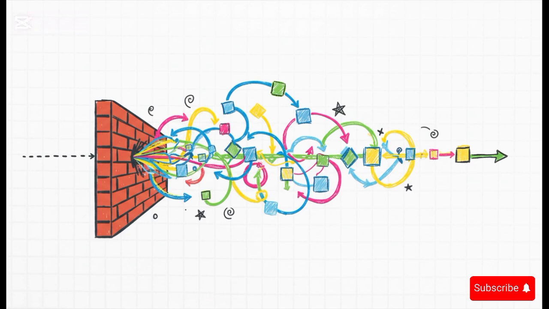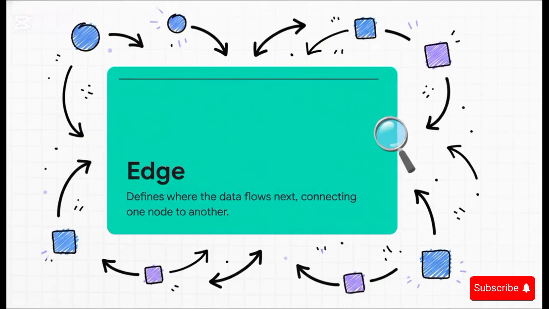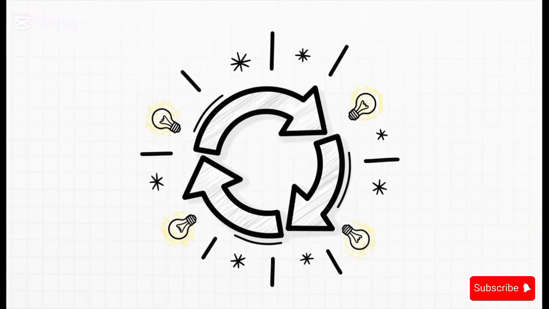And that's where LangGraph comes in. It's designed to break free from that linear trap. At its heart, you've got nodes. Think of them as action stations where all the work gets done. Then you have edges. They're just the pathways connecting the nodes, telling data where to go next. But here's where it's really cool.